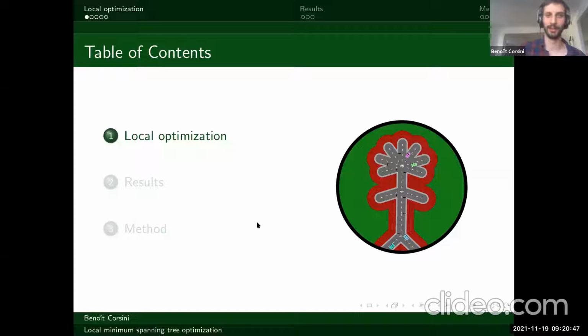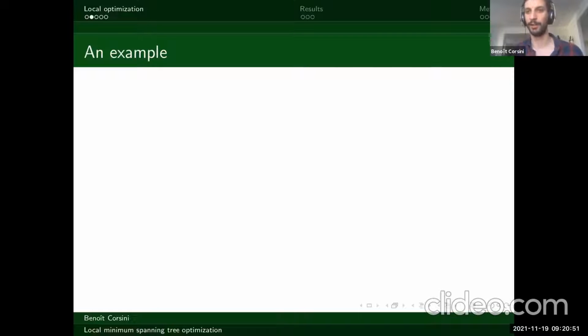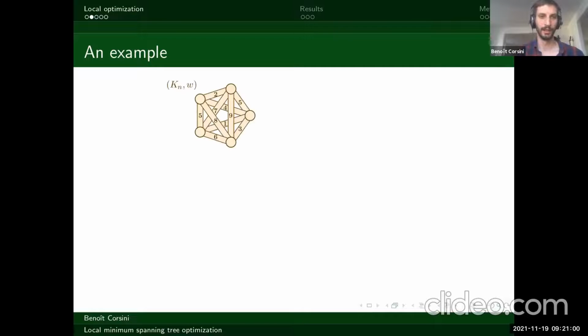Okay, so let's start with explaining the problem in what I call local optimization. Before giving any theoretical definition, let me just give you a picture and an example of what we are trying to understand. Everything we're going to do, we're always going to be working on the complete graph Kn and some random weights on the edges. Here I put integers just for clarity, but usually we're going to have weights that are uniform random variables independent of each other. So you have this complete weighted graph.